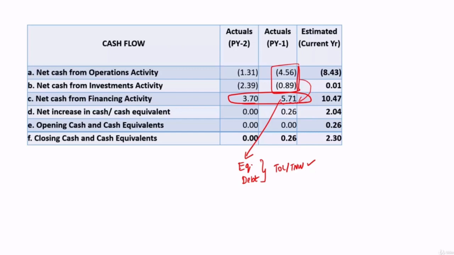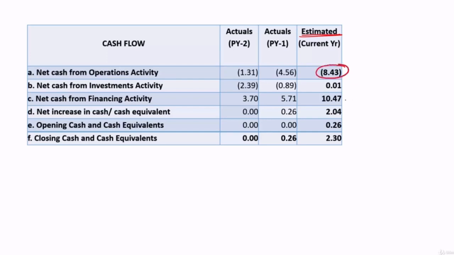So here these two outflows were managed by this inflow. After setting of this, there is a surplus of 0.26 crore, and that is available as closing balance. Fine. Then what they are estimating, we'll see that as well. For the next year, they are estimating net cash from operational activity negative 8.43 crore. So what is estimated itself is negative.